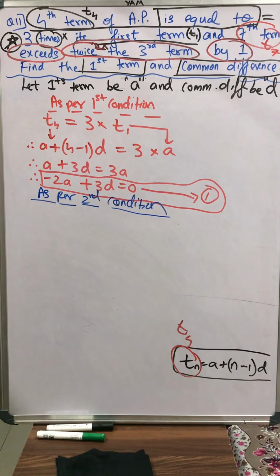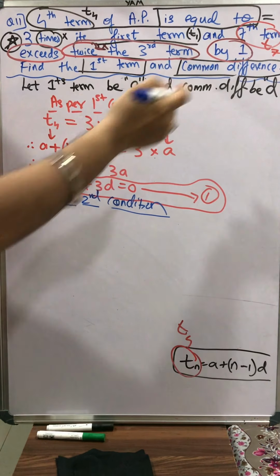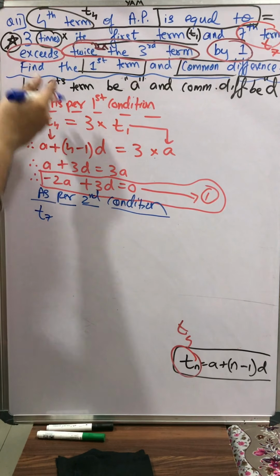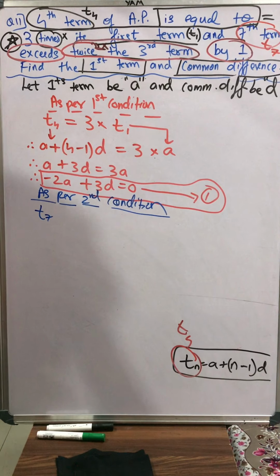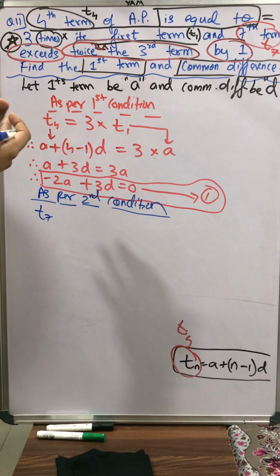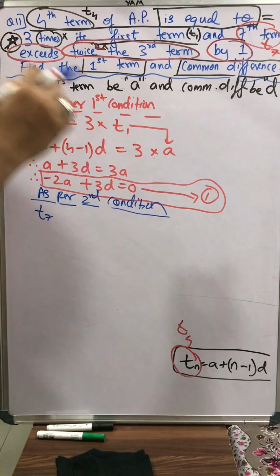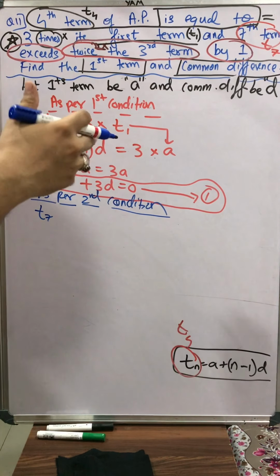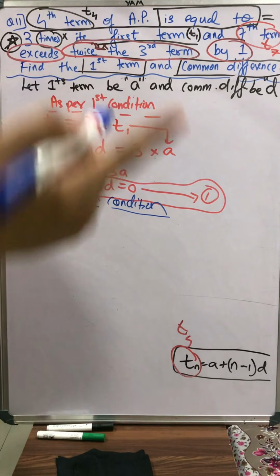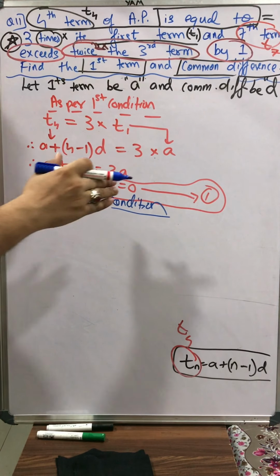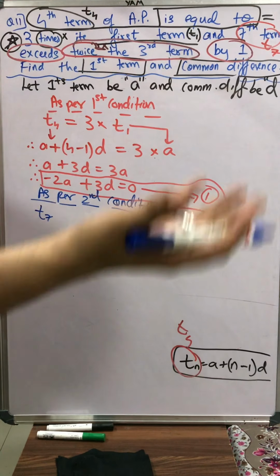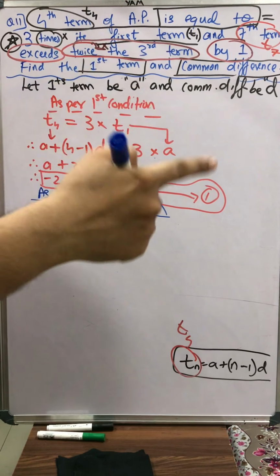As per the second condition, students, one thing I'll explain to you. Just see on the board. Seventh term means T7. Seventh term exceeds, मतलब seventh term ज़्यादा है. So always we used to say that exceeds definitely means more, it's more than something. But normally whenever exceeds comes, you can also put a minus sign, because if I say age of A exceeds age of B by 5 years, then I can say A minus B is equal to 5. I repeat again, age of A exceeds age of B by 5 years. So A की age ज़्यादा है B की age से by 5 years, मतलब age of A minus age of B is equal to 5 years.